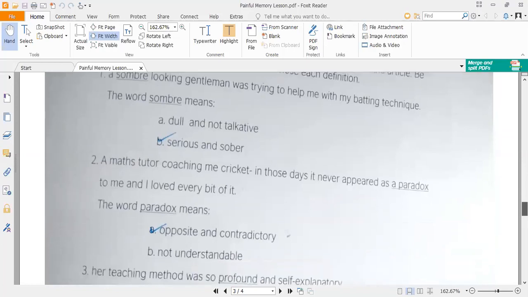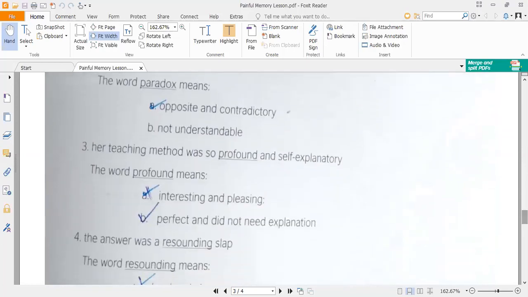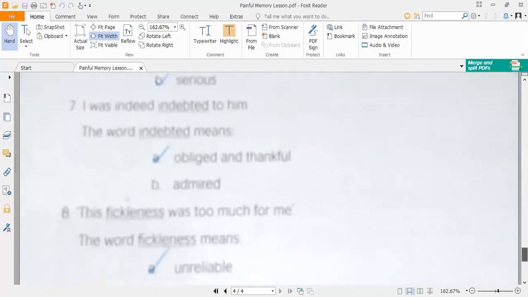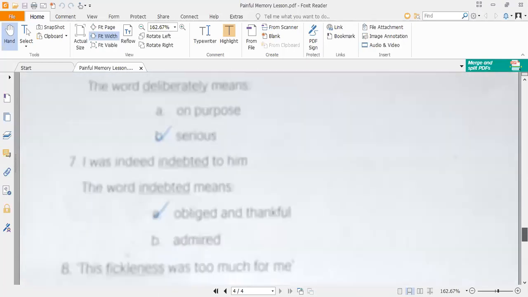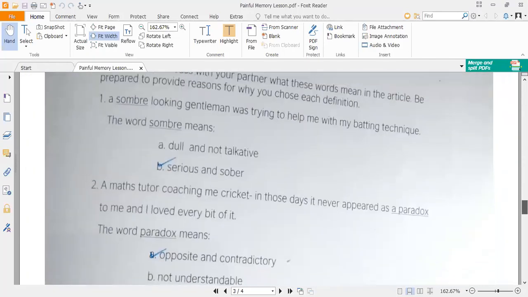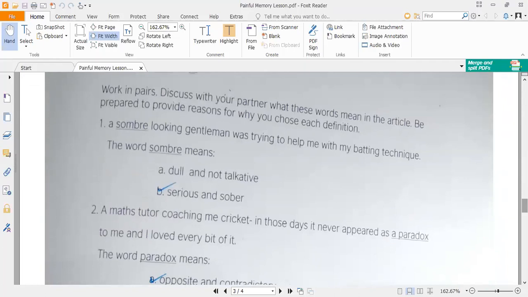You have to choose the one appropriate word from these two given options, and you have to tick mark the correct option here as well. So you can see here, sentence number one is given here. A somber looking gentleman was trying to help me with my batting technique. Now we have to write down the meaning.